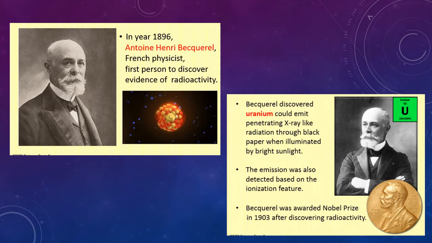Then in 1896, Antoine Henri Becquerel, a French physicist, was the first person to discover evidence of radioactivity. Basically he found this radioactive compound, uranium, which unintentionally produced rays that can blacken a photographic plate even in the dark. The emission was also detected based on the ionization feature, and for this, Becquerel was awarded the Nobel Prize in 1903 for discovering radioactivity.